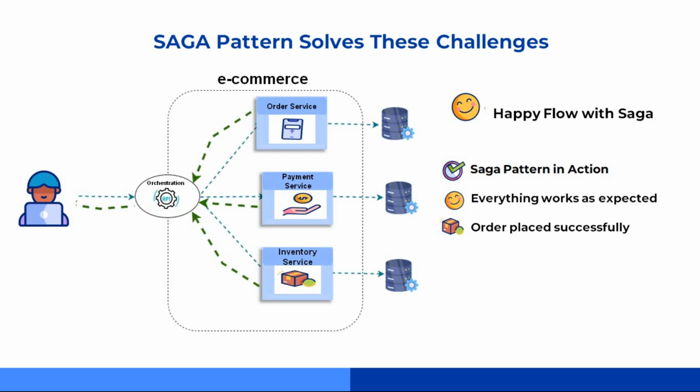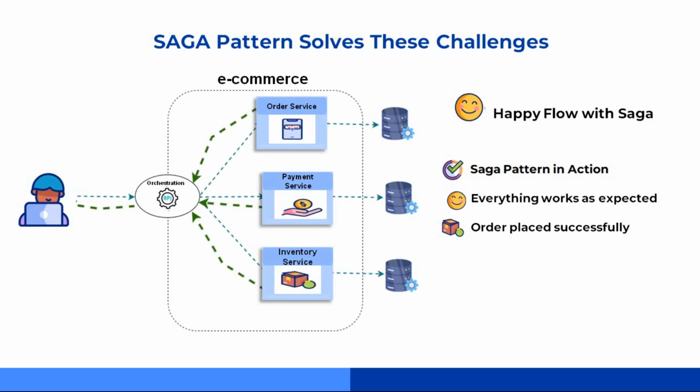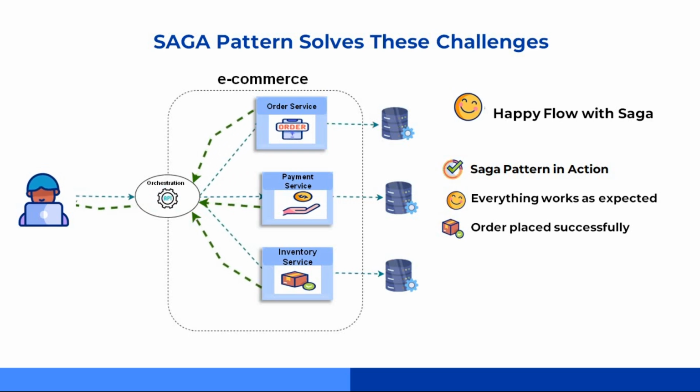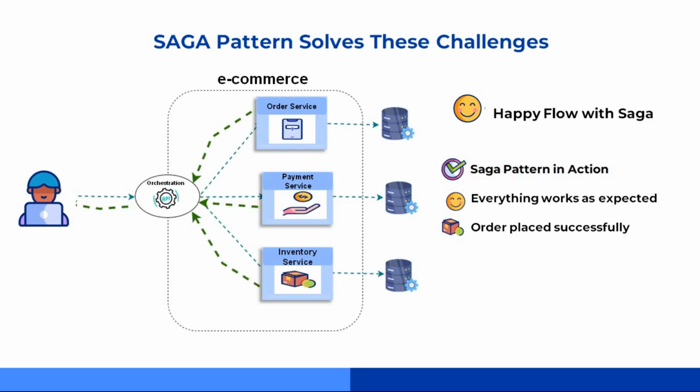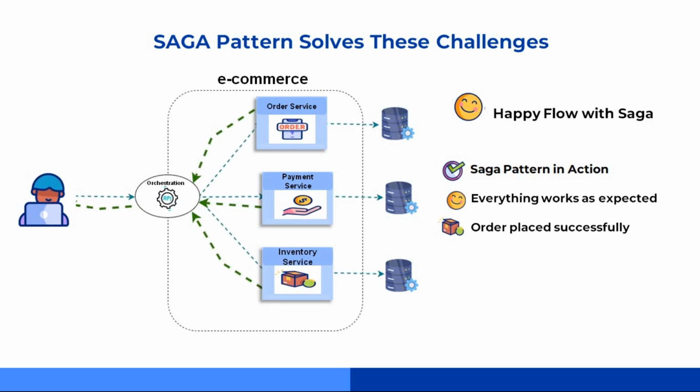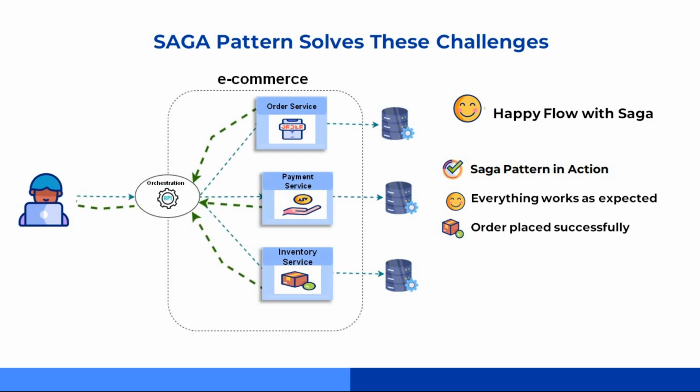Then the orchestrator calls the inventory service. Now reserve the product from stock. Inventory checks and says, stock reserved. Since every step went through without a problem, the orchestrator sends a message back to the client. Order placed successfully. And boom. Process complete. Customers happy, life's good.